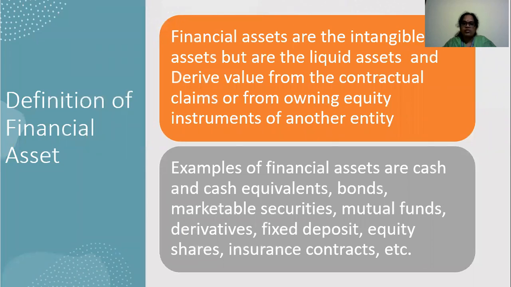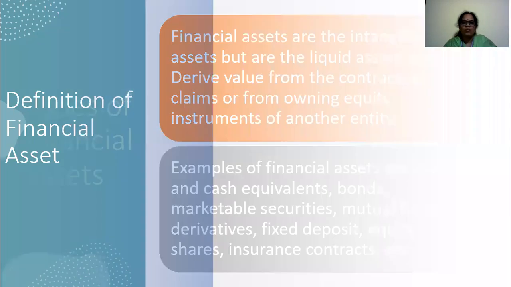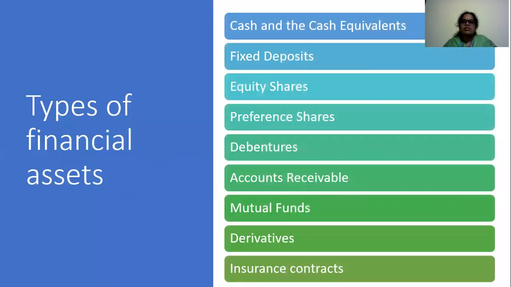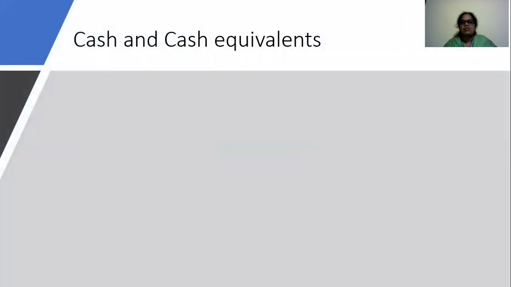Examples of financial assets are cash and cash equivalents, bonds, marketable securities, mutual funds, derivatives, fixed deposits, equity shares, insurance contracts, and many more. Today, let us understand these types of financial assets one by one.